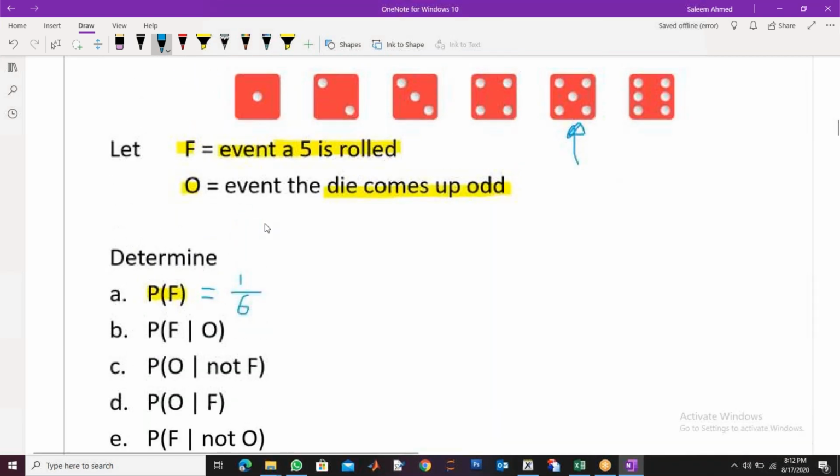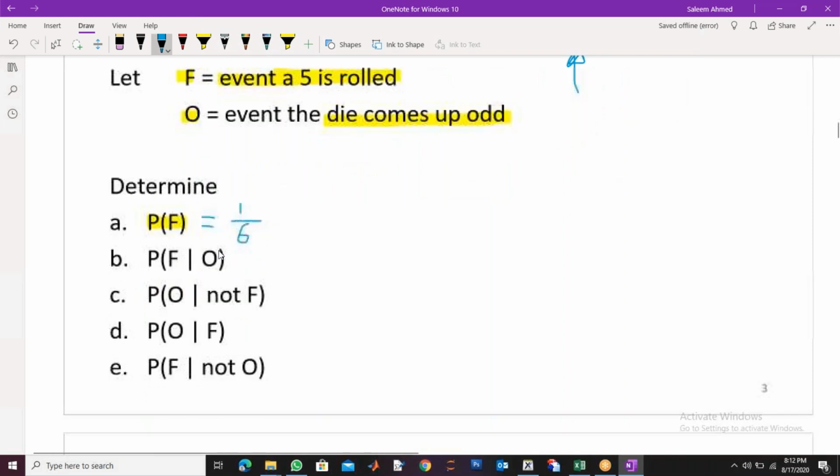Simple, right? But now I am asking you the probability of again F, what is the probability of F given that an odd has already come up, right? An odd has already come up. So I now know that odd has come up.